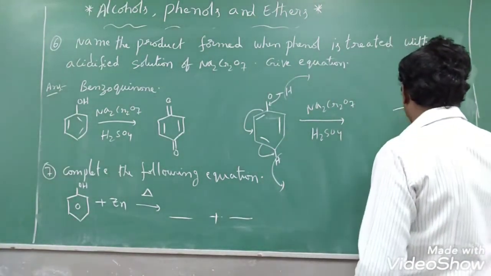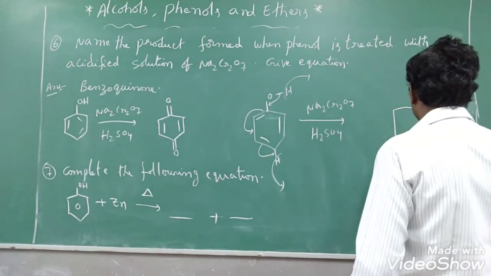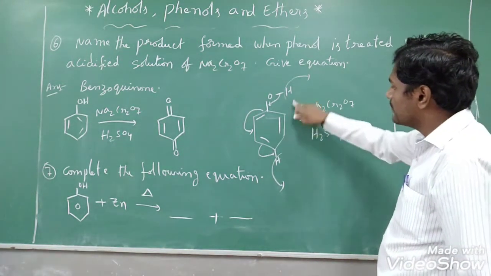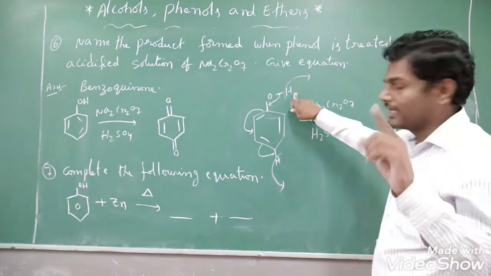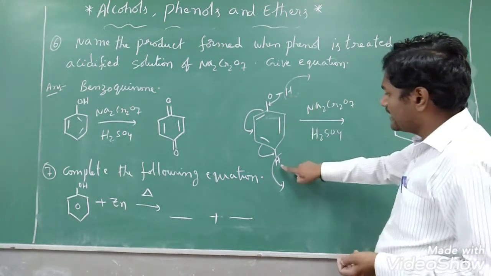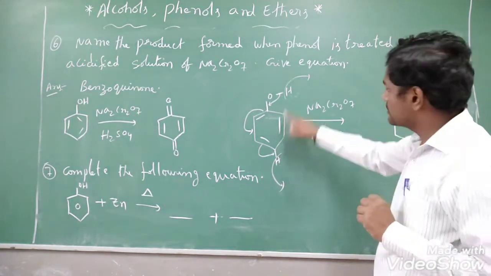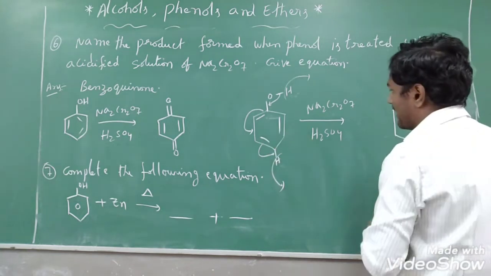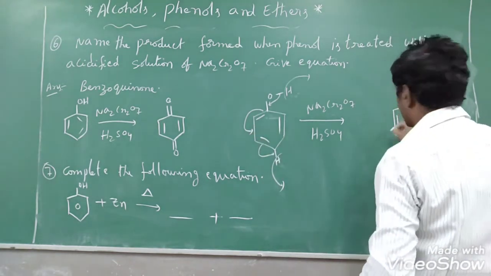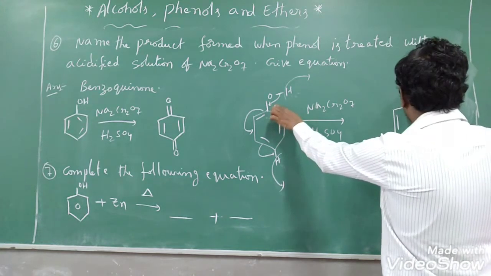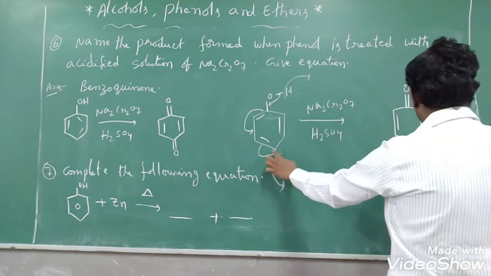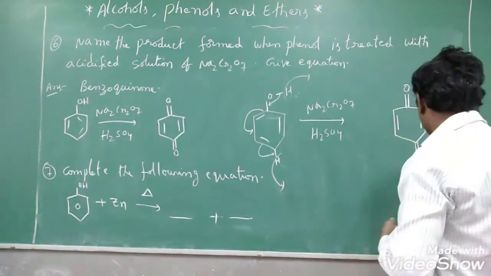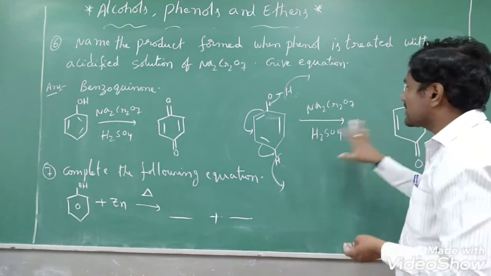See what will happen here. Here we have removed hydrogen, here we have removed hydrogen. Two hydrogens we have removed, and one oxygen is added. One oxygen, because these are monovalent and oxygen is bivalent, so the balance is satisfied here also. Now you see that here the pi bond is retained, here a double bond came with oxygen, here a double bond came, removal of hydrogen and addition of oxygen taking place, because this is an oxidation process.